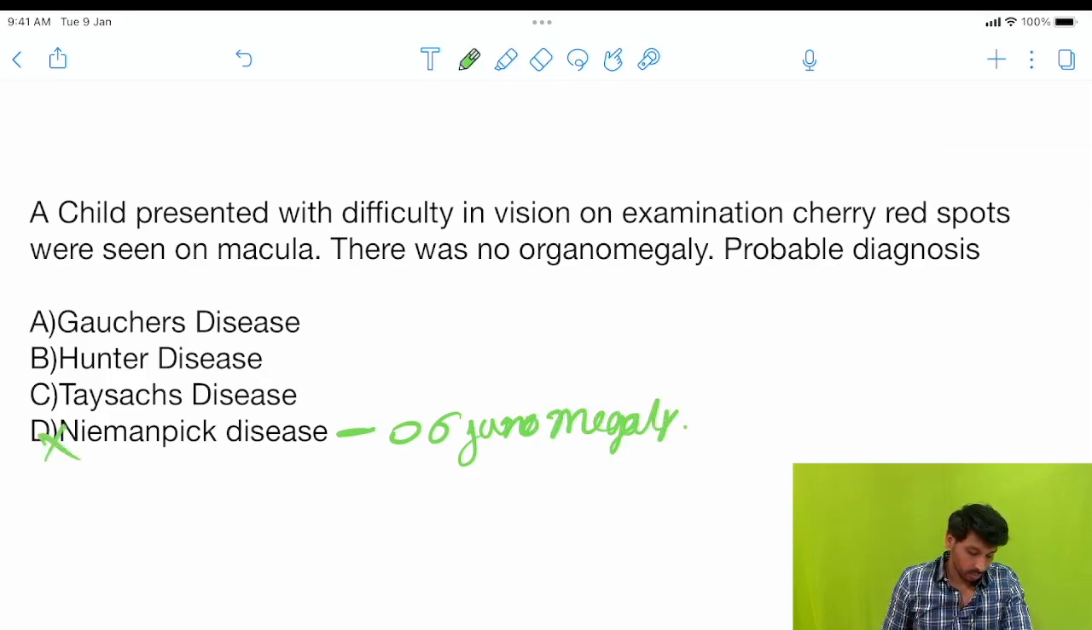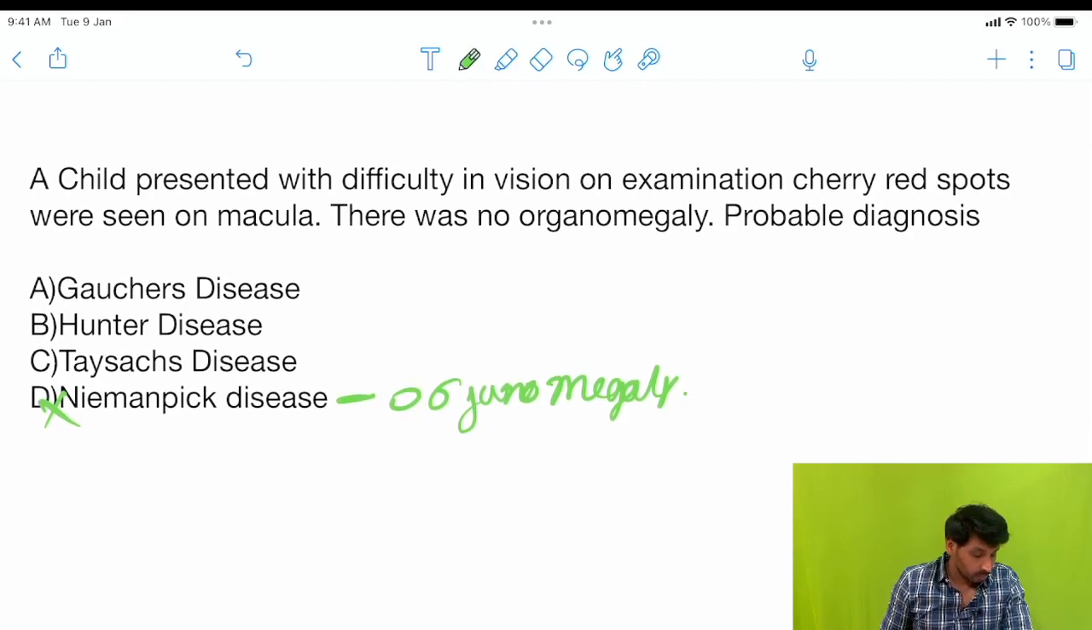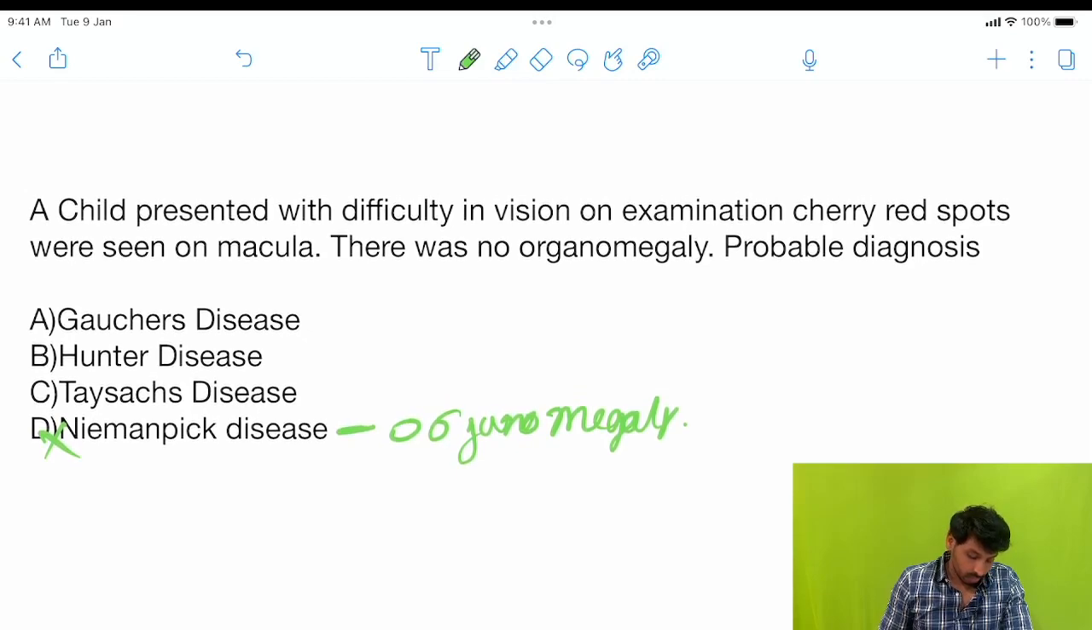Tay-Sachs disease, if you talk about it. So what is the correct option here? Hunter's disease has no visual difficulties, so this is also a ruled out option. Gaucher's disease is also ruled out, since anemia is a prominent feature. So the correct answer is Tay-Sachs. In Tay-Sachs there are neurological manifestations leading to the vision difficulties, right. So the correct option is Tay-Sachs disease.